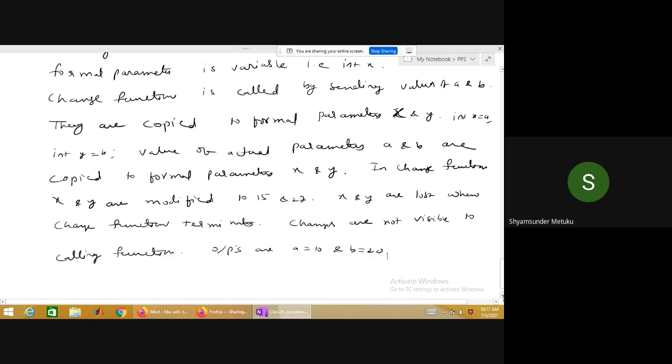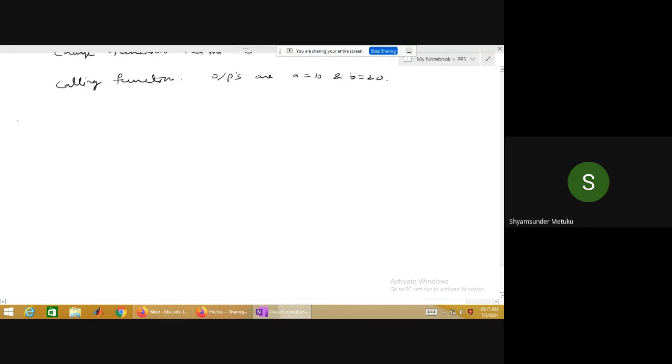The second method is called call by address method. Same example, I'm just rewriting the program. Main, int A is equal to 10. Again, we have two values. B is equal to 20.